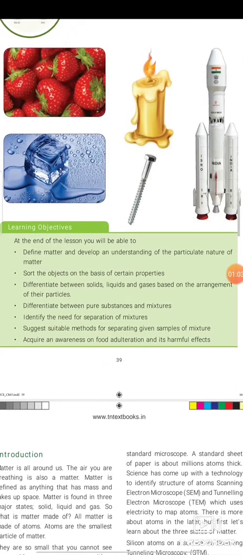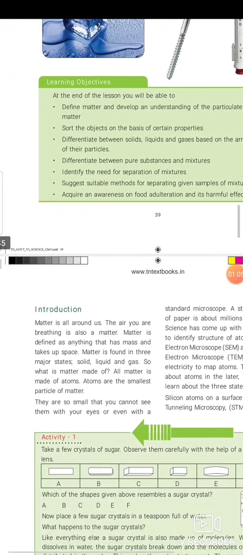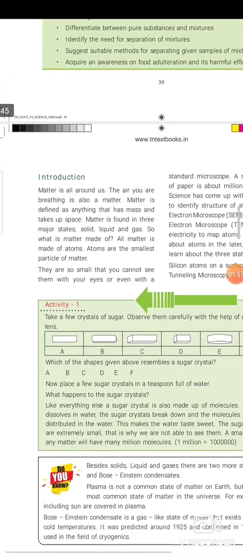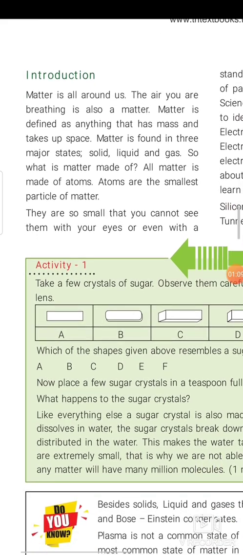Matter is everywhere around us. Everything surrounding us consists of matter. So what is matter? Matter is defined as anything that occupies space and has mass. Anything that occupies space and has mass is considered matter. Matter is found in three major states, namely solid, liquid and gases.